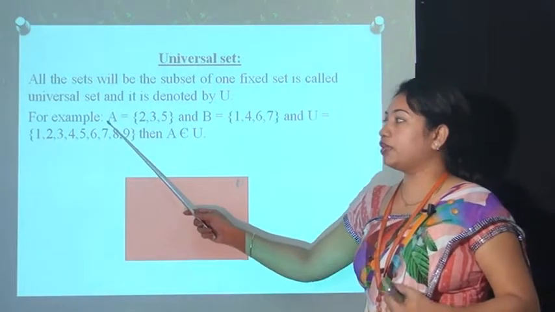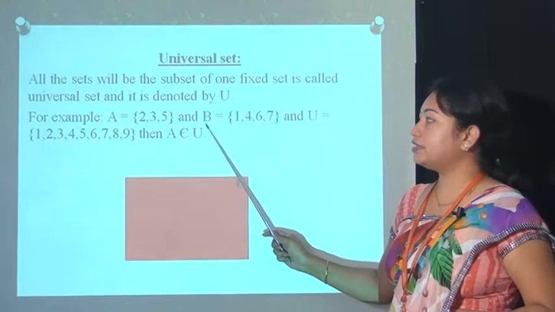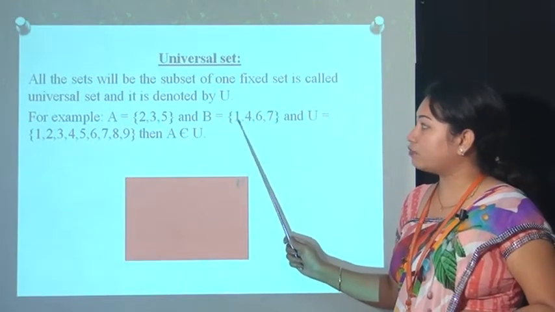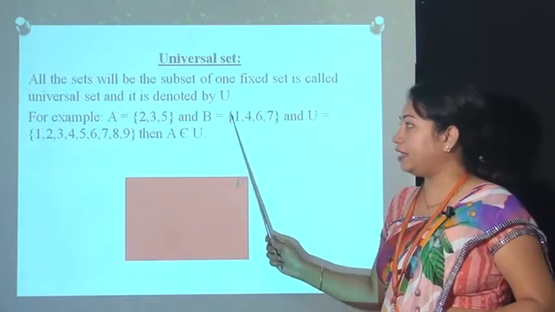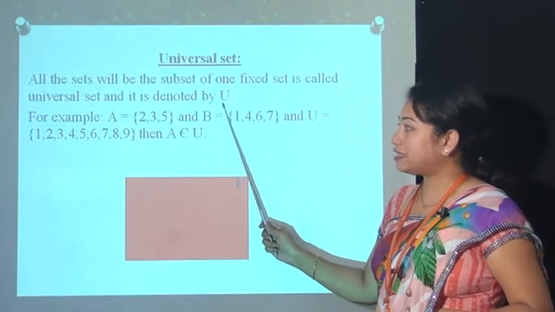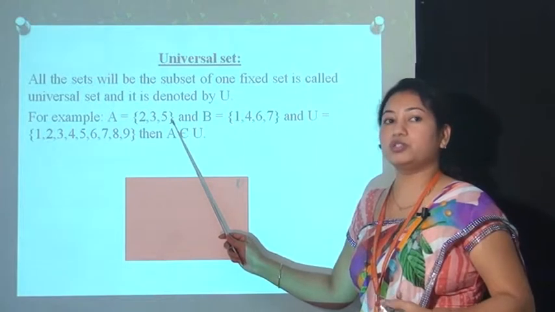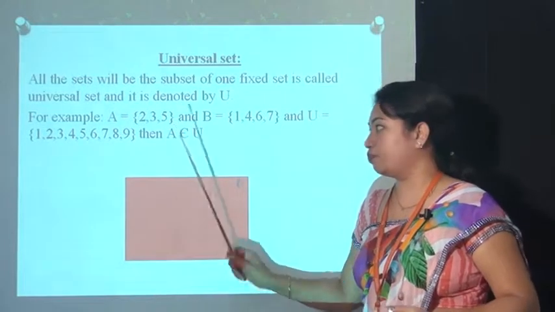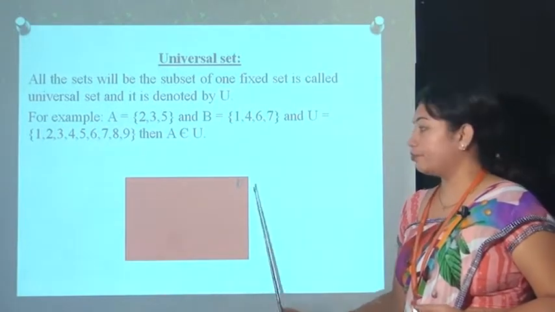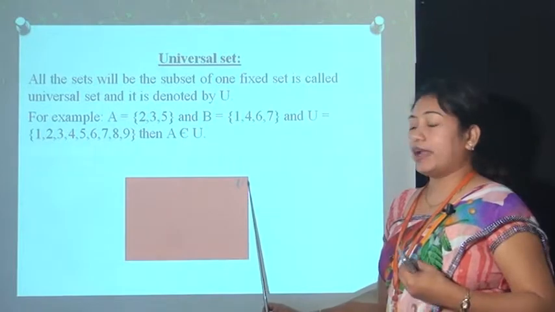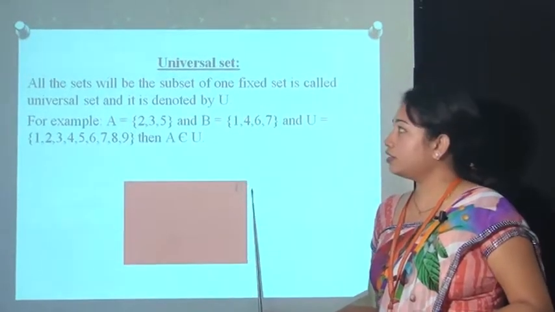For example, let's take one set A which contains 3 elements 2, 3, 5 and another set B which contains 4 elements 1, 4, 6 and 7. Then the combination of sets A and B is known as the universal set. That means the universal set contains all the elements of these two sets or more than these two. This is the Venn diagram of the universal set. It can be represented by either a rectangle or a square.